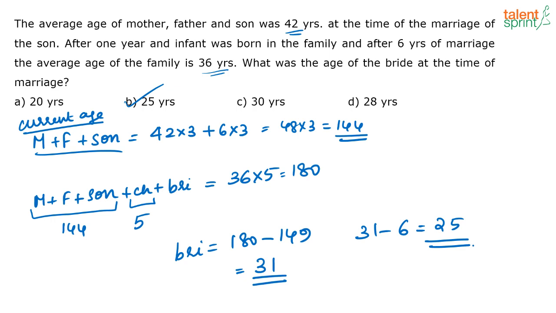Brahmananda has given me the answer as option B. Janagi Prasad said B. Vishnu also got B. All others are giving me the answer as 20. How is that? Please check. Isn't it 25 years? Or have I made some calculation error somewhere? I don't think so. It seems to be correct.